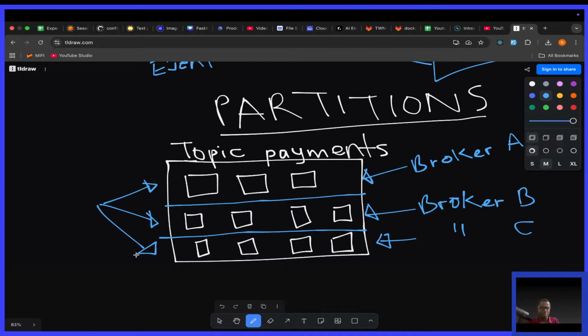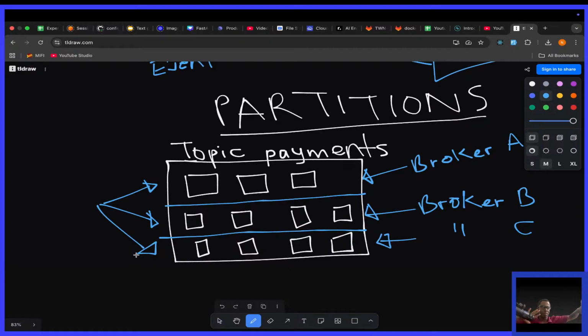brokers. Why? Because when you have this kind of setup, the work of storing messages, writing new messages, and processing existing messages can be split among many nodes on the cluster. What's a node? Simply a machine or a server. So all the tasks are now shared.